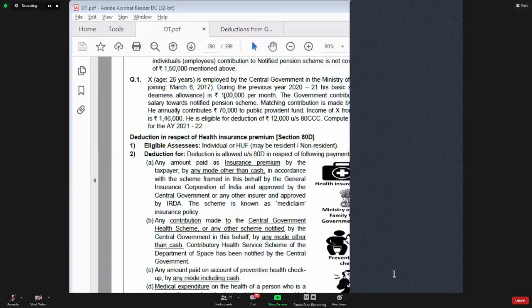1,46,000. So what will be the amount of gross total income? 14,76,000. 14,76,000 is the correct amount.